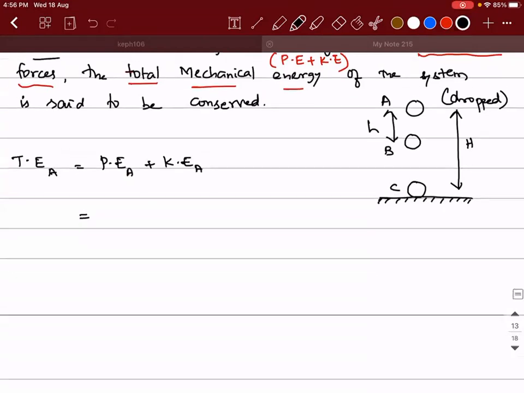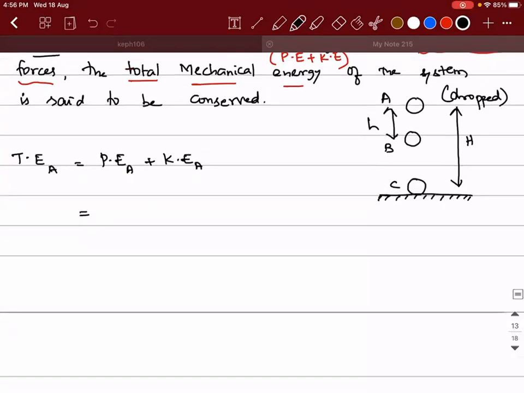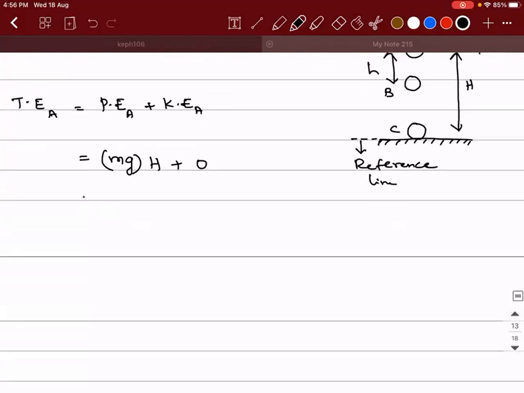So what is the formula for potential energy at point A? This we already know. It is mg into h. Whenever you're talking about potential energy, you should always talk about the reference line. So with respect to the ground as the reference line, the height is h, so mgh, plus the kinetic energy at point A, which is 0 because the object is dropped. So it is mgh. Remember this as 1.